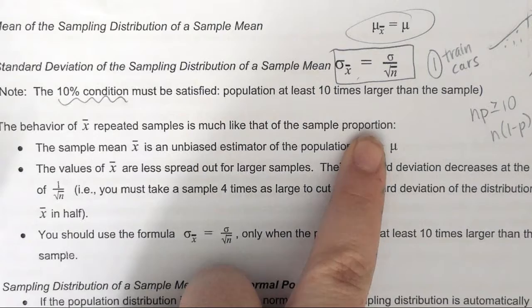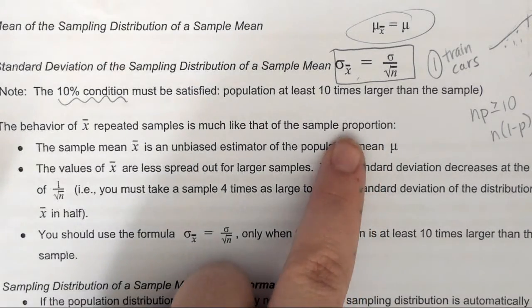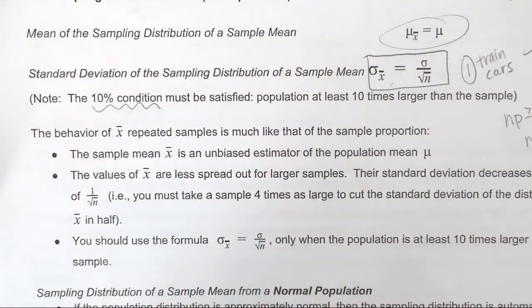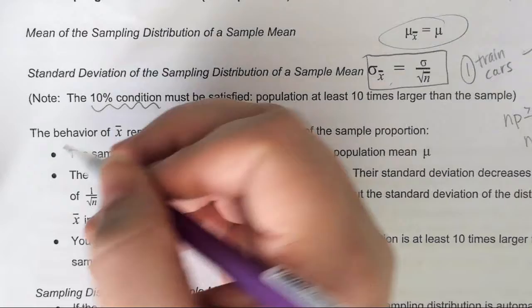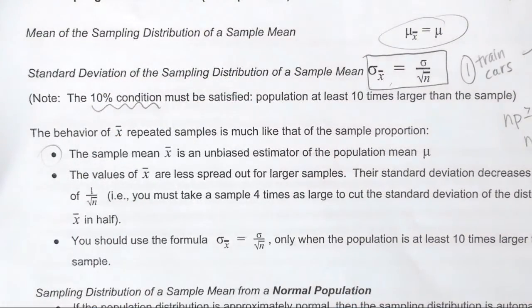It's much like the sample proportion, except the sample mean is an unbiased estimator of the population mu. I guess we could have guessed that. It's supposed to be unbiased. The values of X bar are less spread out for larger samples. Their standard deviation decreases at the rate of 1 over square root of n. That's kind of how they came up with this formula here.